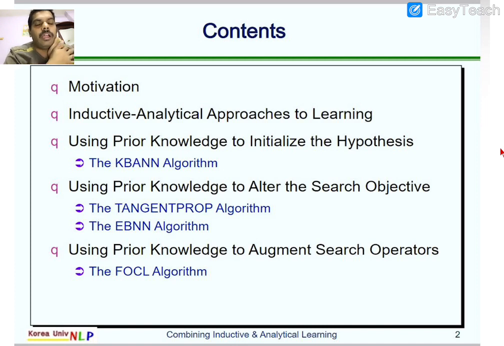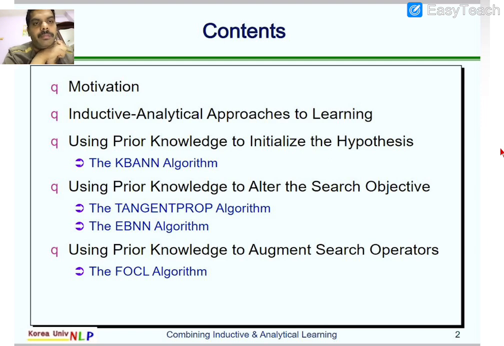Whenever we define the hypothesis space, how is prior knowledge useful and how does it influence the hypothesis space? Here we are going to discuss the KBANN algorithm, the knowledge based artificial neural network algorithm.